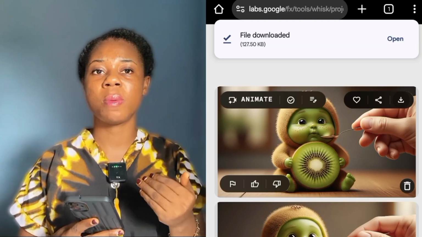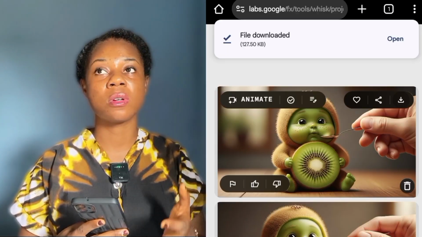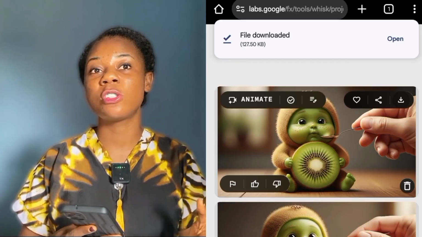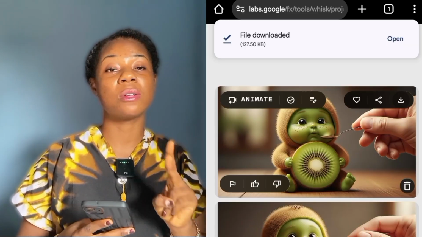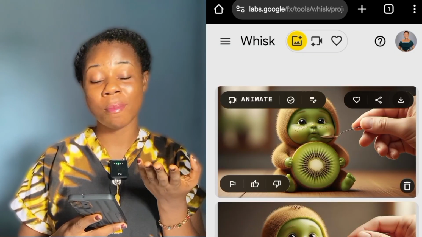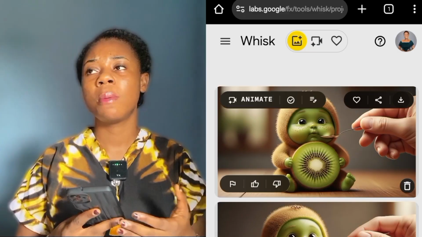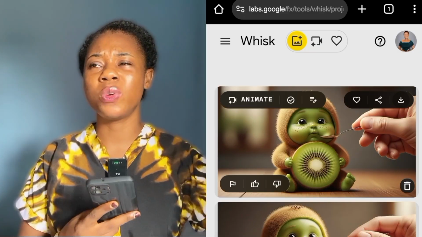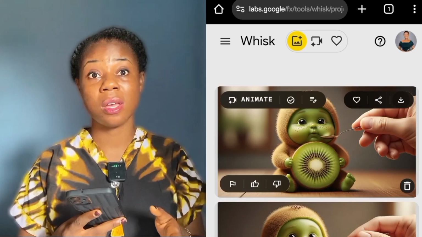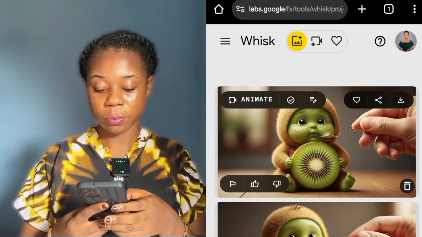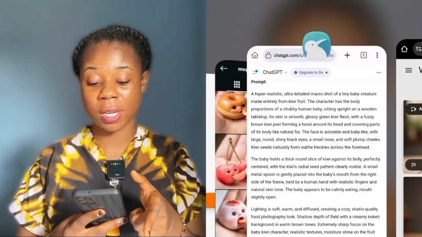You can decide to download both images, because one thing about Whisk AI, they give you two images for you to make a choice from. It's very amazing. So for instance, if you want to make any changes to your prompt or regenerate another image, just go back to your ChatGPT.